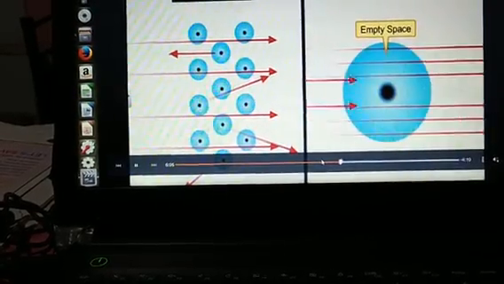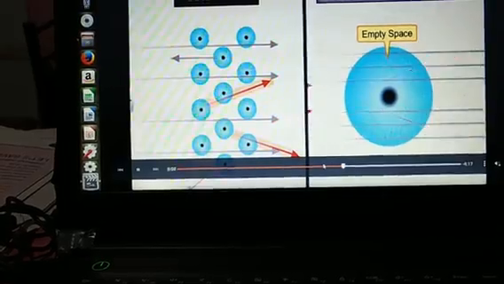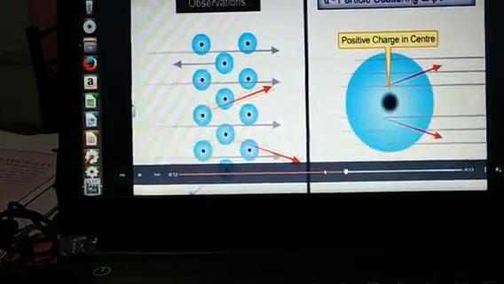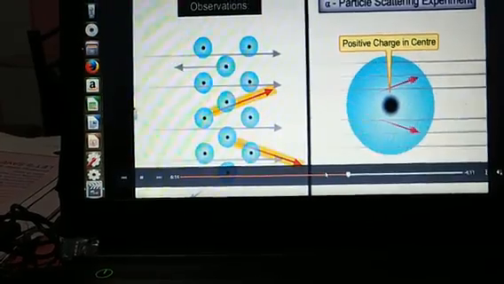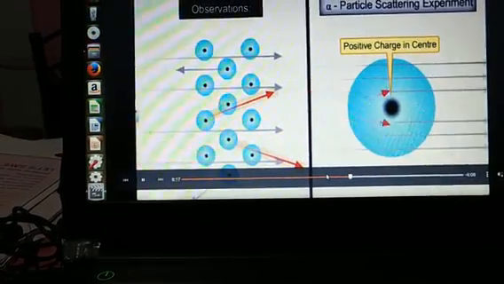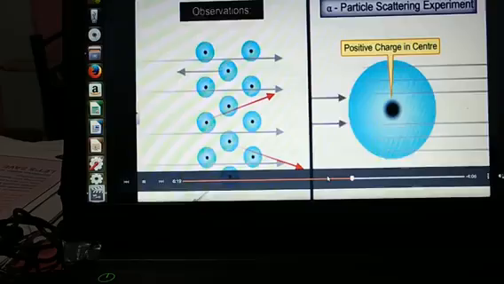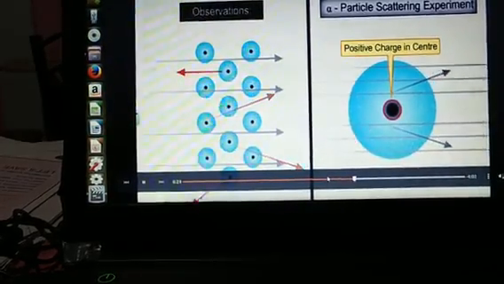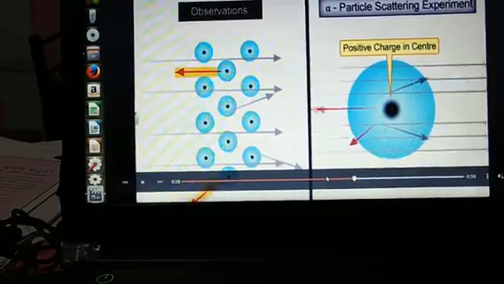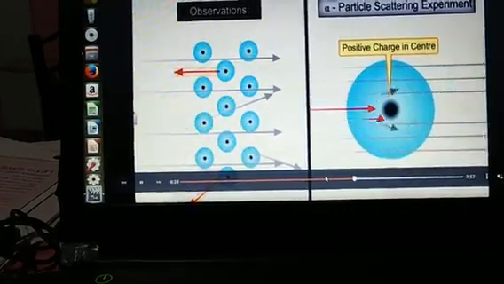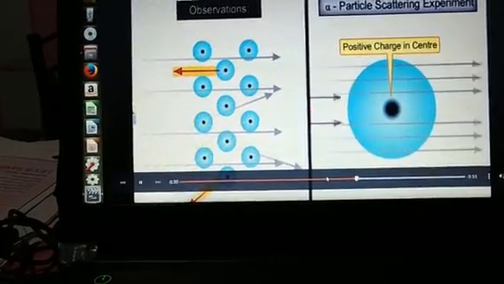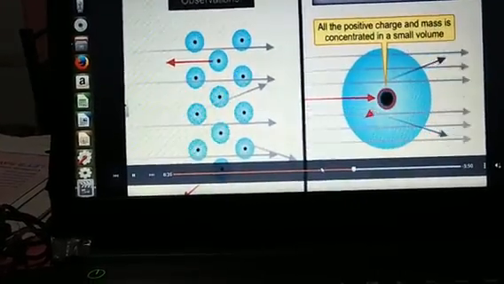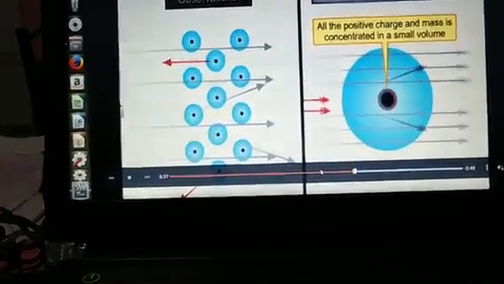Most of the rays pass through. One ray out of 2000 comes totally back at 180 degrees.